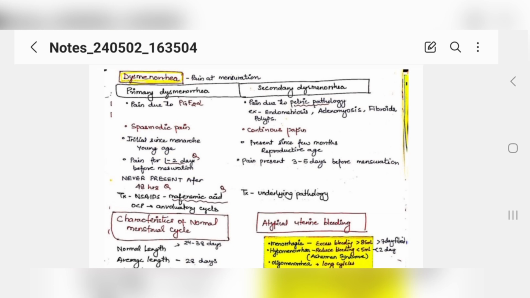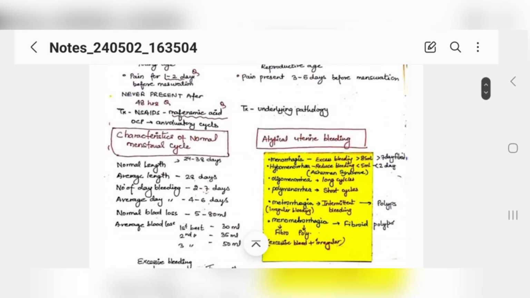Then you can ask the patient to get an ultrasound done, because we have to find out the pathology. So basically, first you need to differentiate between primary and secondary dysmenorrhea, then you can think of the treatment and condition, right? That's the basic concept, that you must know what is primary and secondary.